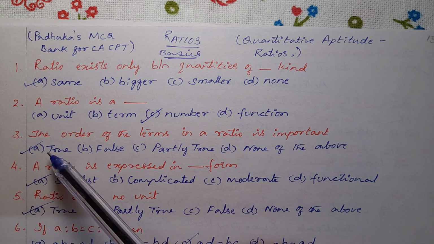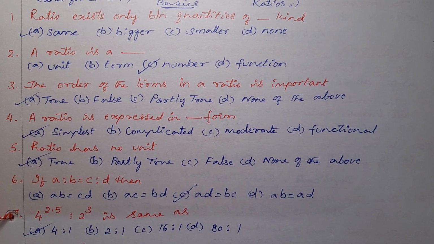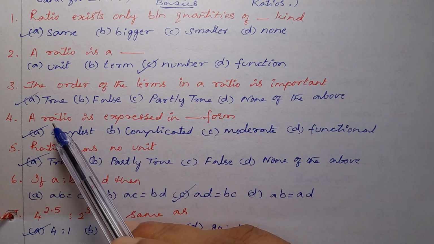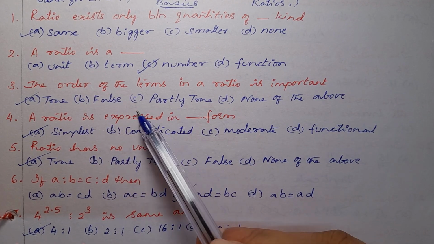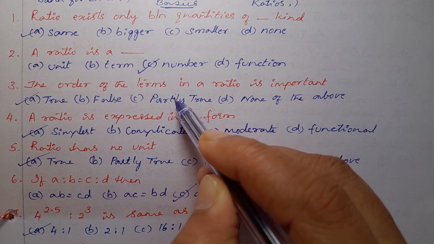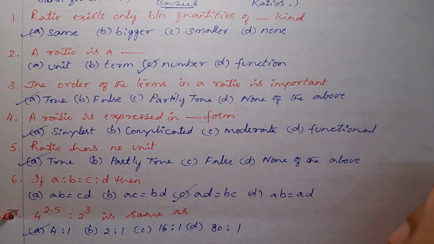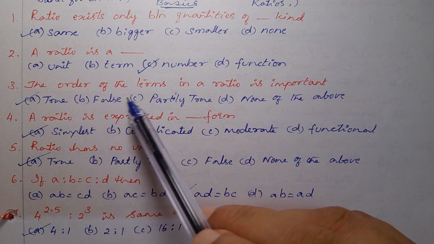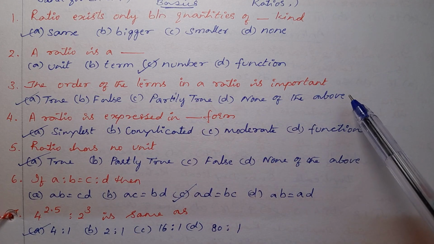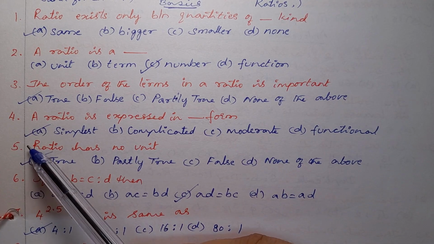Third question, the order of the terms in a ratio is important. Option A true, option B false, option C partially true, option D none of the above. See, the order of the terms in a ratio is important. Yes, it's true.